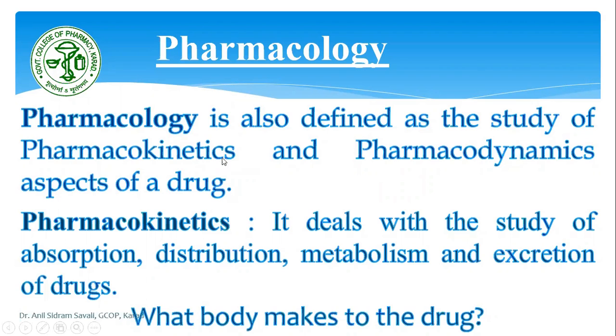The first term is pharmacokinetics. What is pharmacokinetics? What the body makes to the drug. Now I told you what the body makes to the food. After we eat, it will go to the stomach, from the stomach it will get digested and moved to the small intestine. Again it will move to the large intestine, and through this passage, whatever nutrient contents are there will get absorbed.